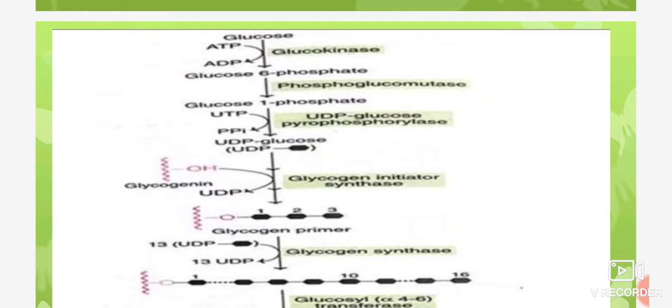Then the fourth step: the activated glucose of UDPG forms a glycosidic bond, liberating uridine diphosphate, that is UDP, with the formation of a straight chain on a pre-existing glycogen or primer. So uridine diphosphate glucose is converted into a straight chain, then into branched glycogen by the branching enzyme, with the help of the enzyme glycogen synthetase.